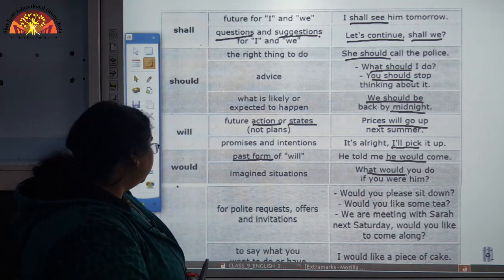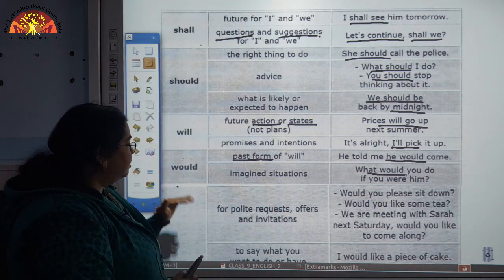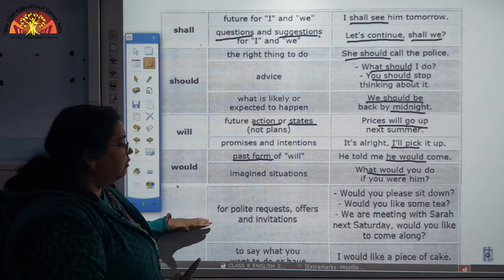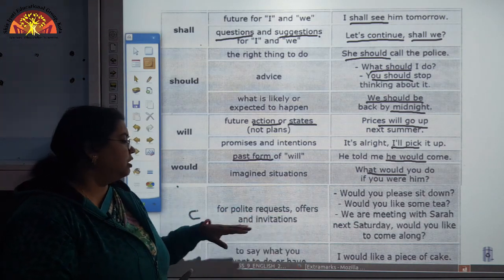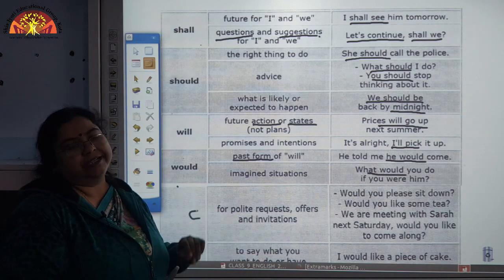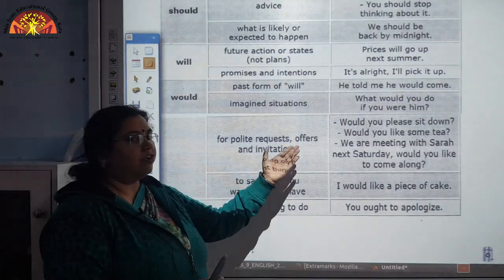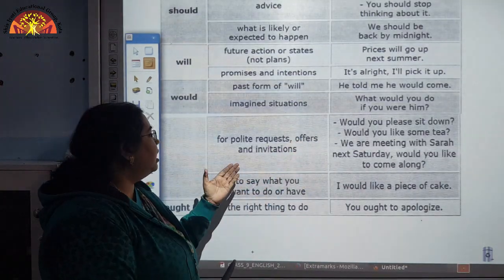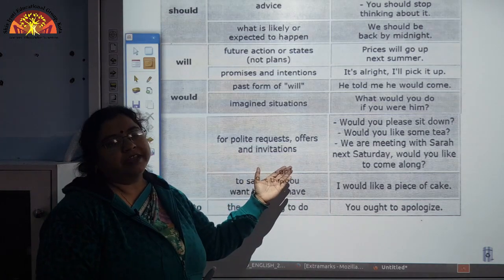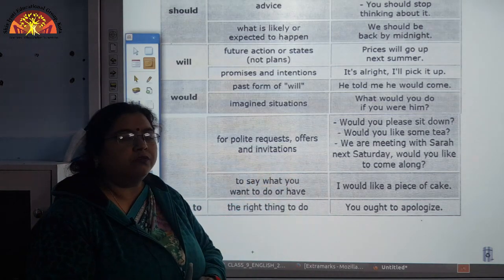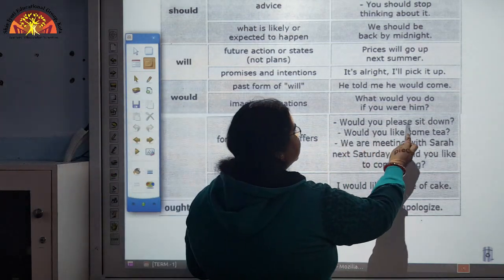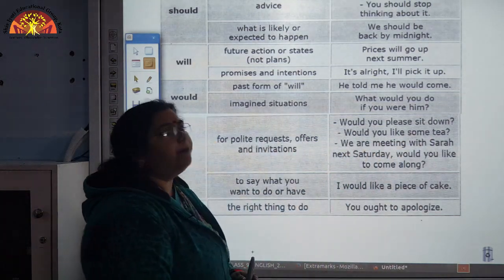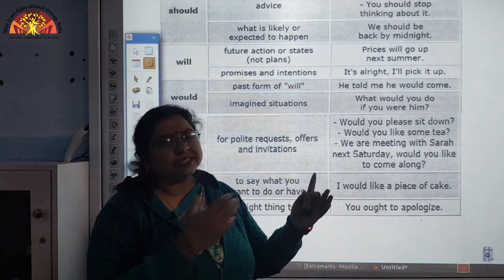Okay. Now, another aspect here is for polite requests, offers and invitations. For making offers and for giving invitations also we use would. See here, for example, would you please sit down? That is a polite request. Would you please come in?